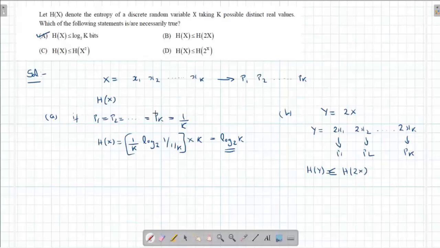Because if you see the entropy, it does not depend on what values x is taking, it depends on the probability. If the probabilities are not changing, the entropy will also follow this condition. So this statement is also correct.